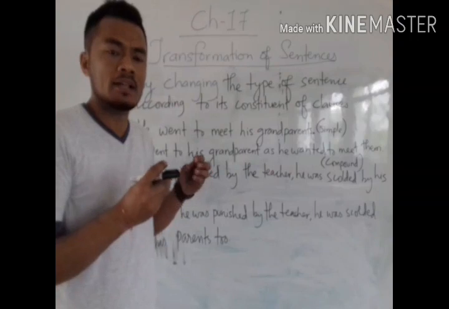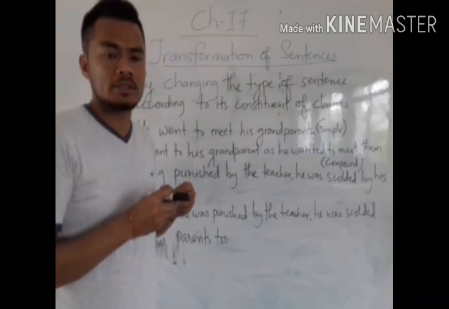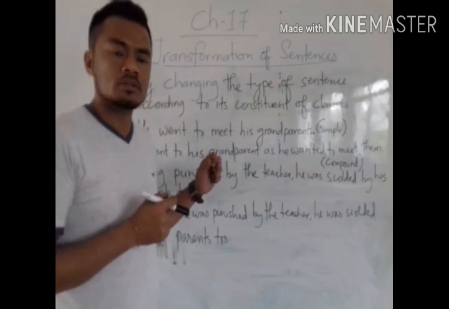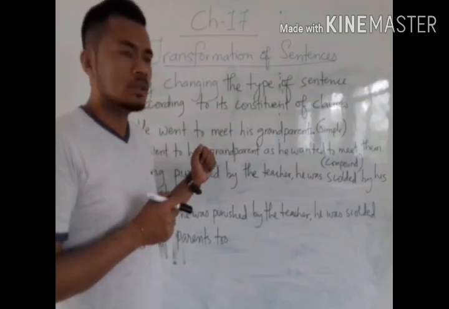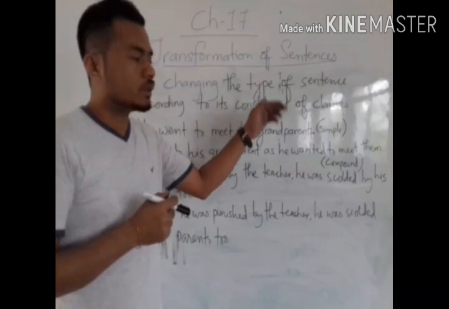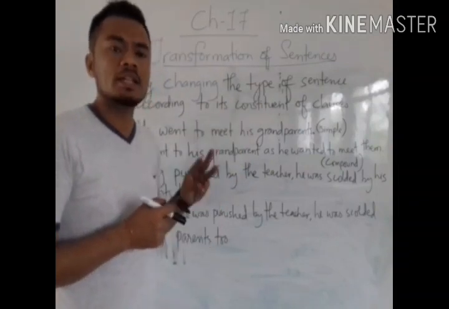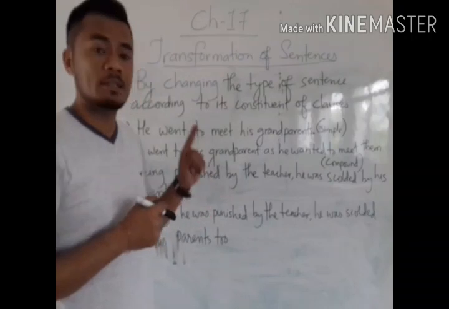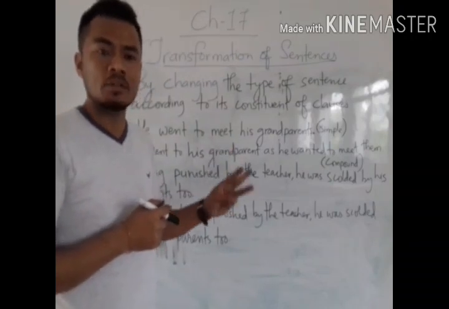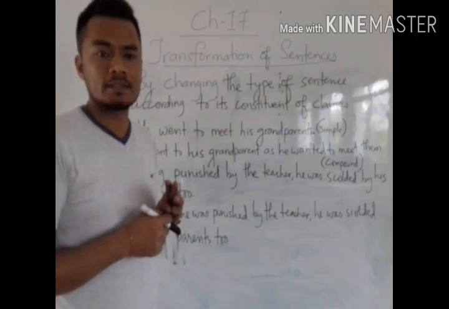That means how they are framed with different clauses. So according to structure, that means constituent of clauses, there are 3 types of sentences: 1 is simple sentences, 2 is compound sentences, and 3 is complex sentences.